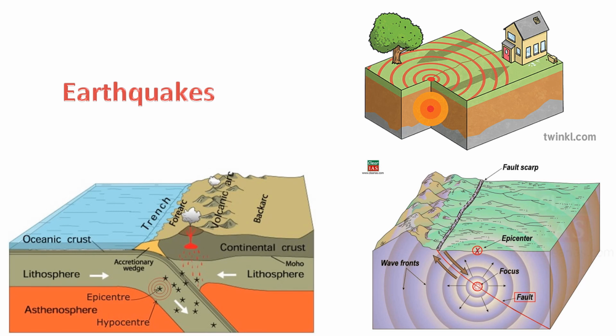6. Types of seismic waves. There are three main types of seismic waves. Primary, P, waves, fastest seismic waves that travel through solids and liquids. Secondary, S, waves, slower waves that only travel through solids. Surface waves, travel along the Earth's surface and are responsible for most of the damage caused by earthquakes.